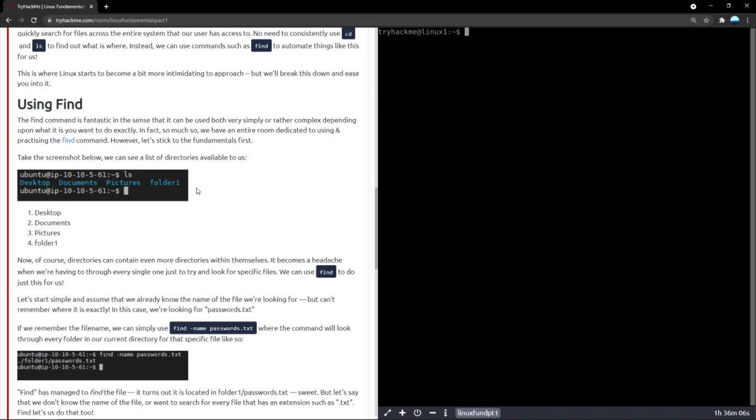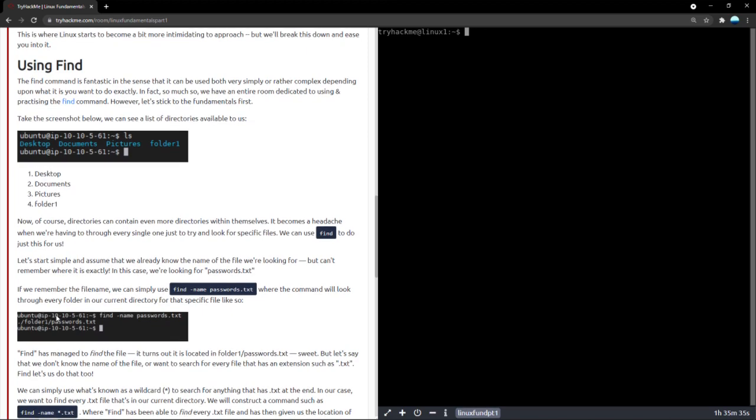Now, again, with find, there's a lot of flexibility. You can have it recursively search through directories. You can have it search for files with a specific extension. You can have it return a list of things, and so on. So there's a lot we can cover in find, but for the time being, what we're going to be learning is the most elementary stuff, just learning how to use find for the most common things we'll need to be doing.